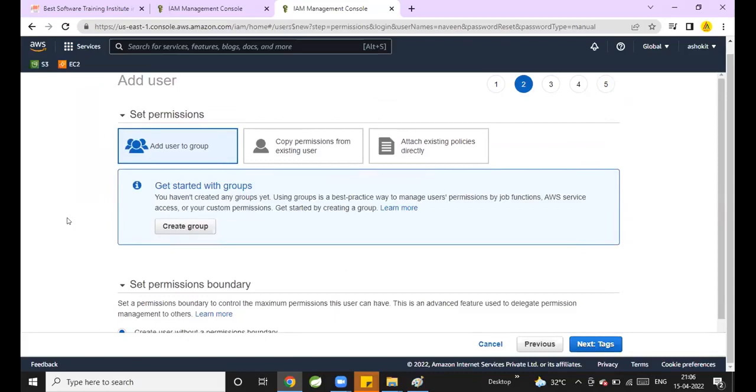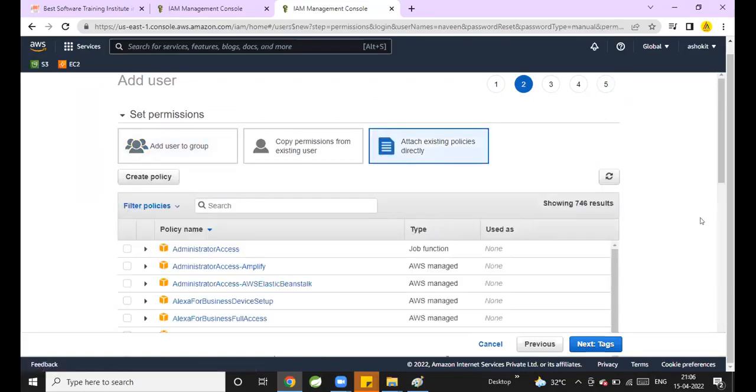Always it is recommended to add the users to a group and to provide the permissions to the group. Attach existing policies directly: what is the meaning of that? Those are the predefined policies given by AWS. We can also create custom policies if we want.